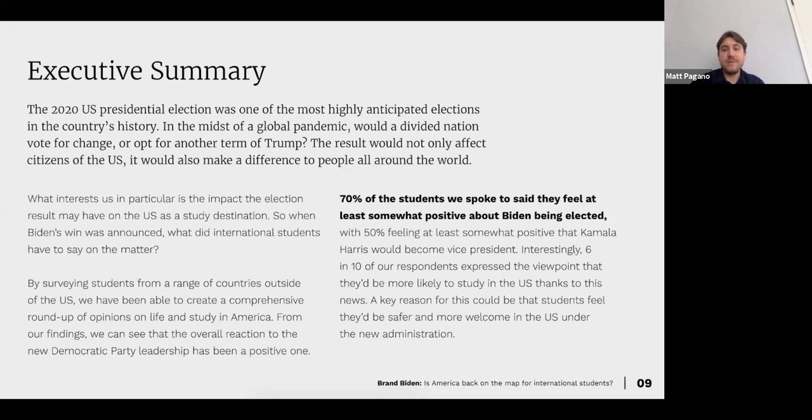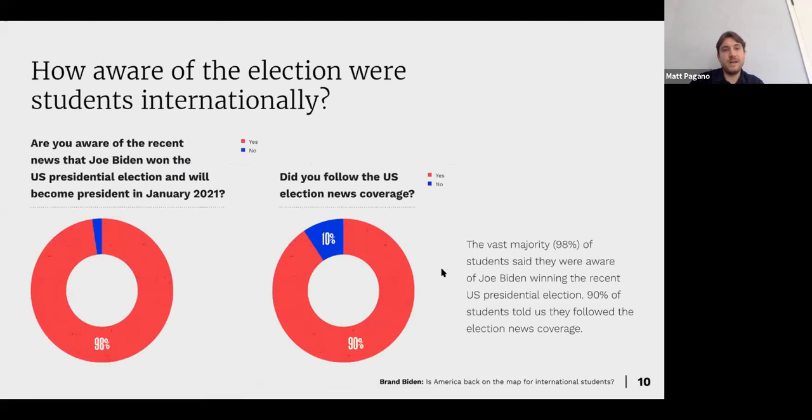As we mentioned, 70% of students we spoke to were feeling somewhat at least positive about Joe Biden being elected, 50% with Kamala Harris. Interestingly, 6 out of 10 expressed the viewpoint they'd be more likely to study in the US thanks to this news. So again, these are all key reasons and great trends that we're seeing now for education moving forward as we go into the next 4 years with Joe Biden.